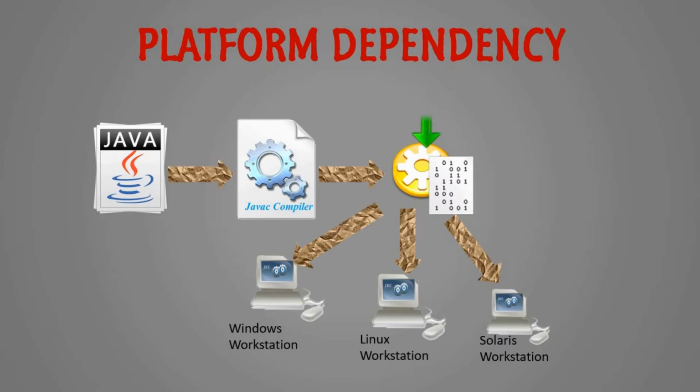This animation lets you know that when we compile a Java program with the javac compiler, you will get a bytecode representation of your program which is used to run your Java program on any of the platforms, right? So this is a major advantage of Java, right?